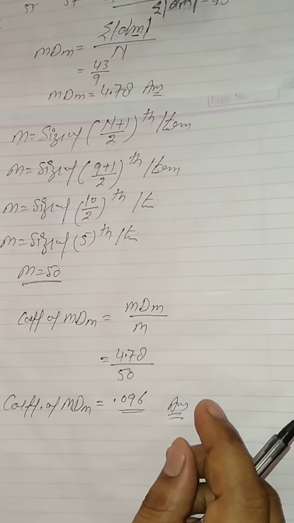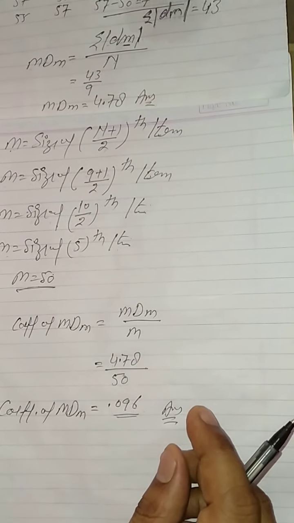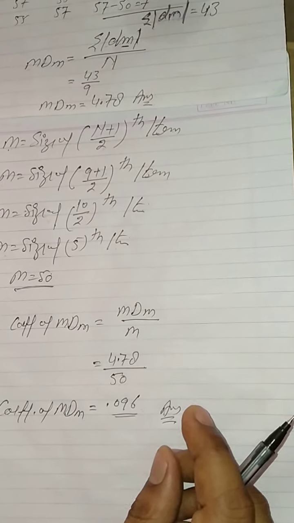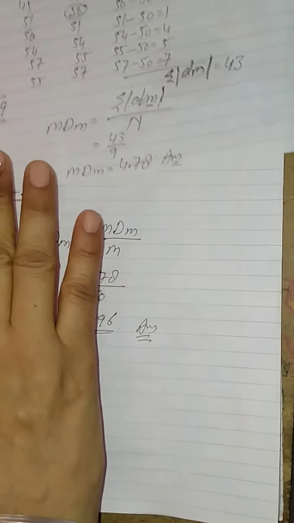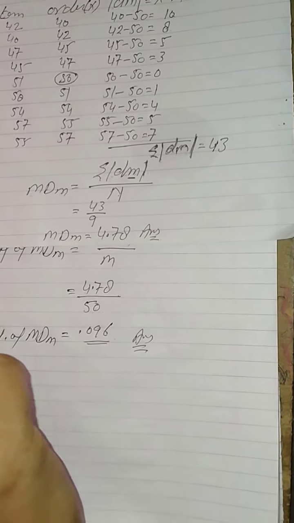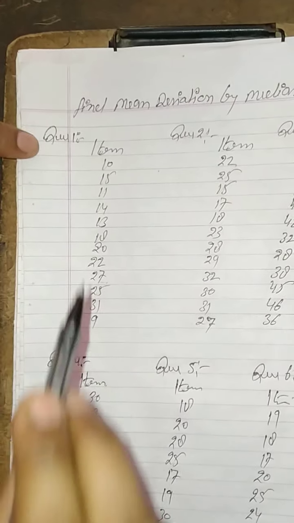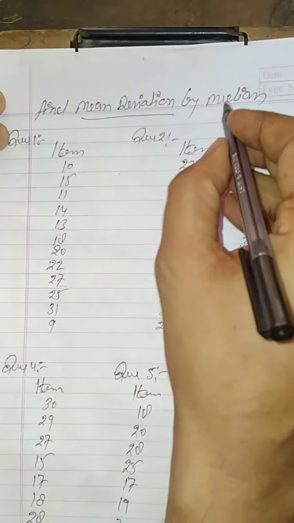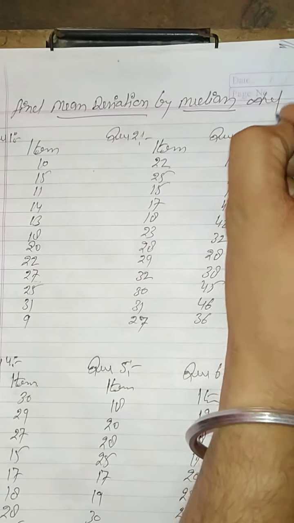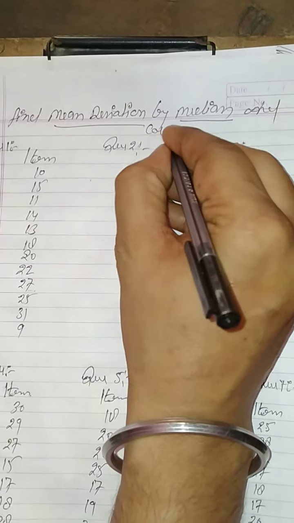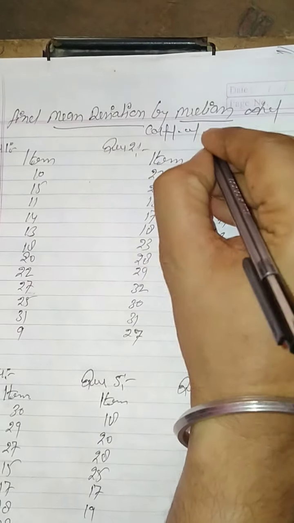Clear beta? Clear? If you have any doubt, then you can contact me. I will send you some questions, and you will solve all the questions on your fair copies with the help of mean deviation. See guys, find mean deviation by median and coefficient of mean deviation by median.